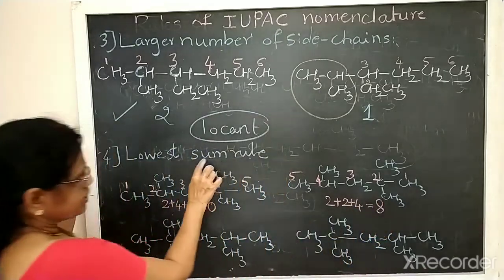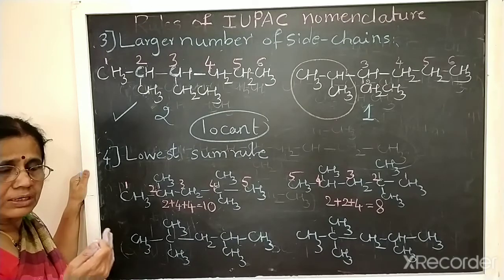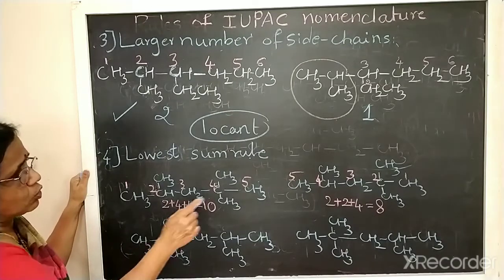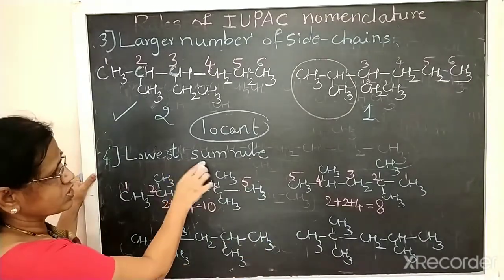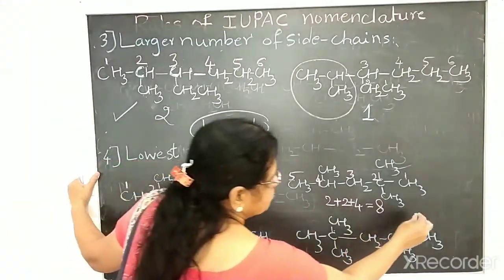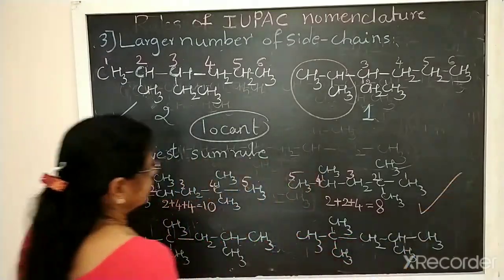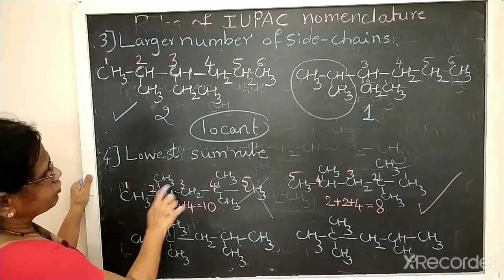So lowest sum rule means we should add the numbers of the locants. Then the structure which gives the lowest sum of the locants, that should be selected. So this is the correct one. This is wrong. We should not number from this side.